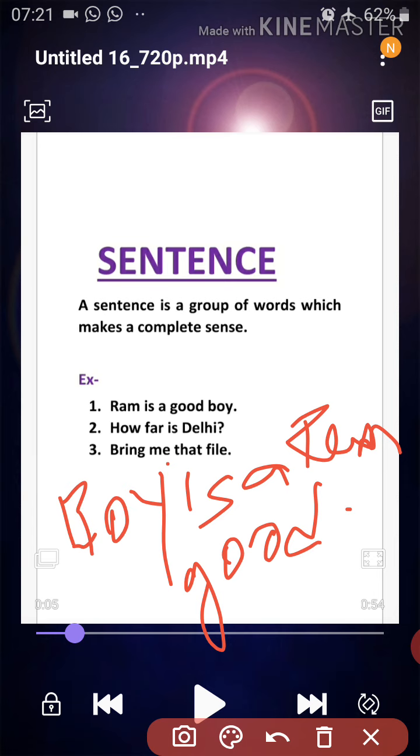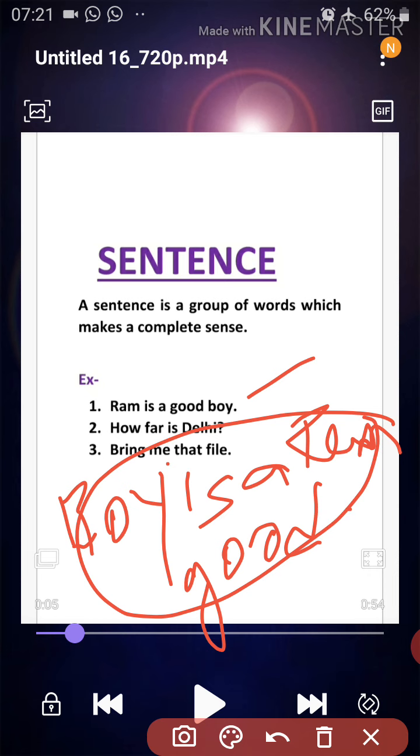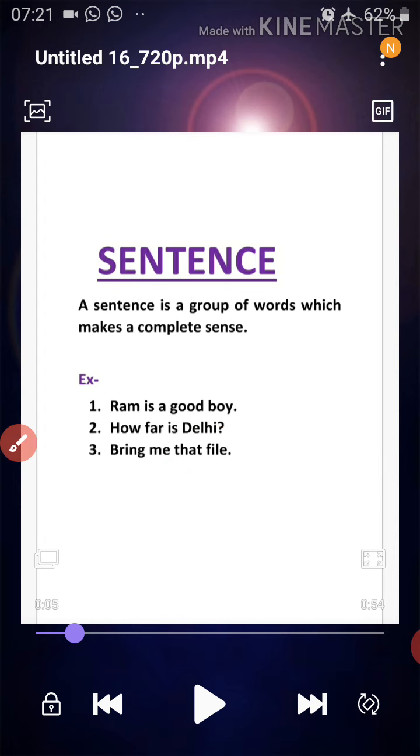But here the words are arranged in a proper order, whereas here there is no proper order of the words. So in a sentence, the words should be arranged in a proper order so that it makes a complete sense. Okay, so what is a sentence? A sentence is a group of words arranged in proper order which makes a complete sense.